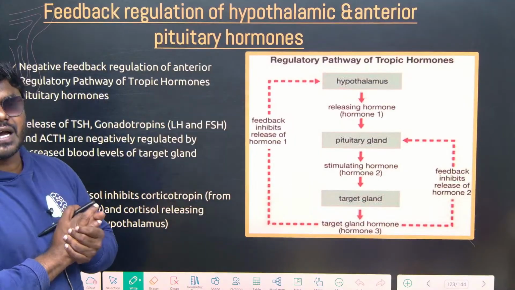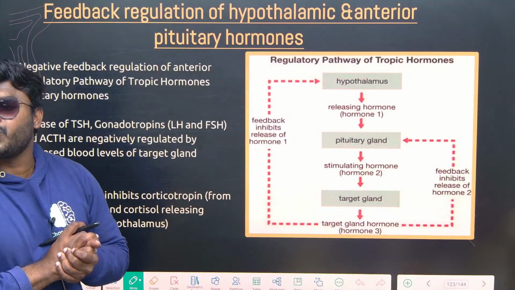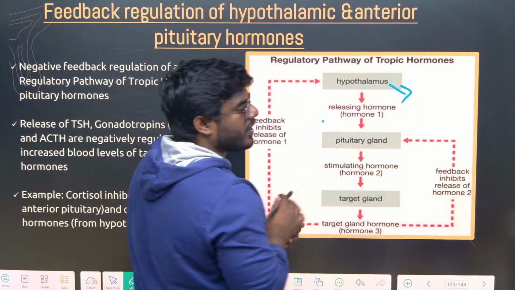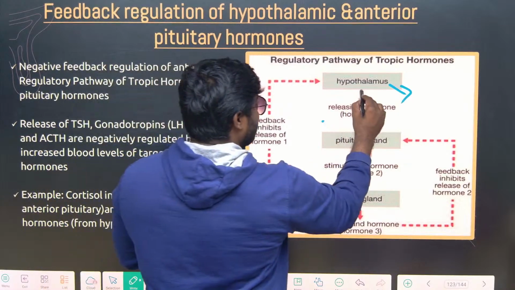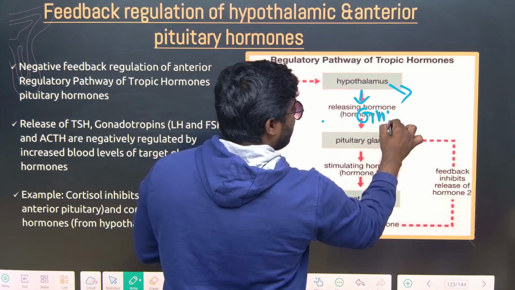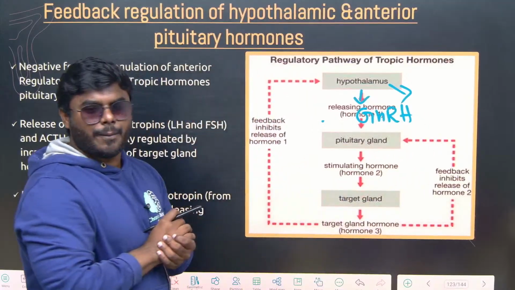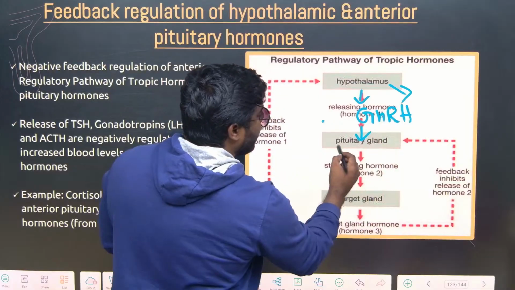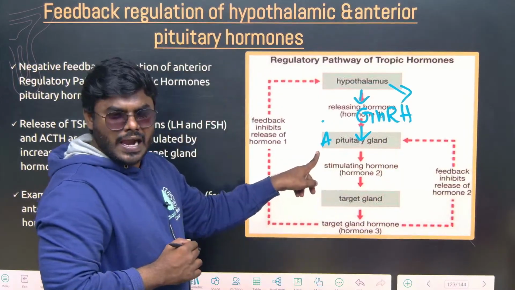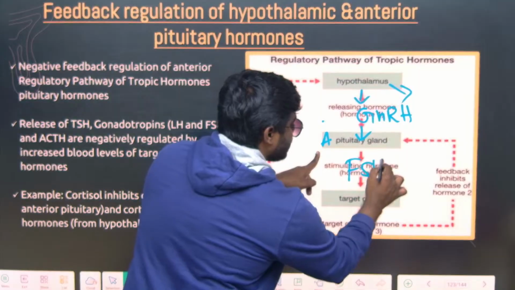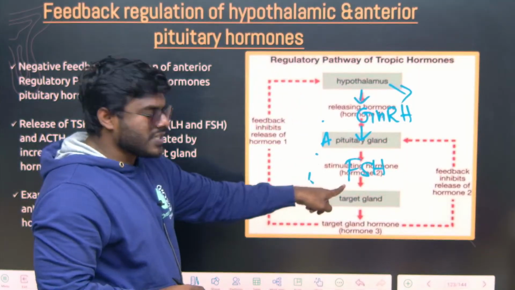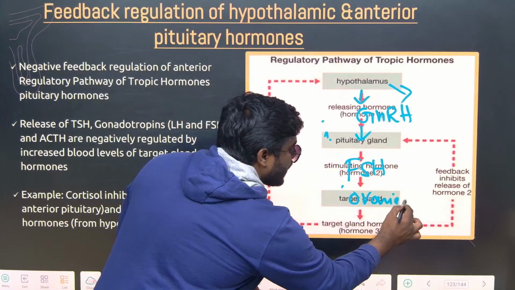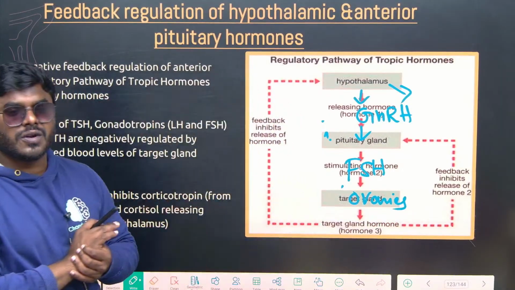First it is the hypothalamus. Hypothalamus contains neurosecretory cells, and it releases a hormone named GnRH, gonadotropin releasing hormone. GnRH acts on the anterior pituitary gland, which releases FSH, follicle stimulating hormone. Now where is it acting, friends? On the ovaries. Correct or not? And finally it performs the function.